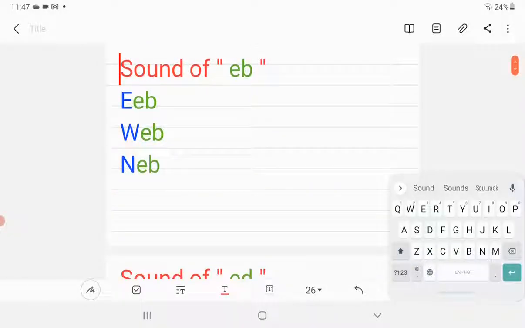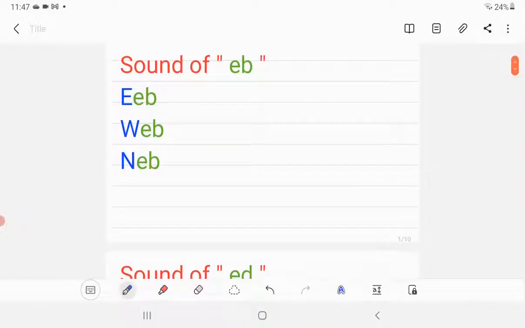Let's move to the next sound, that is sound of E and B. It becomes ebb. Repeat after me. Ebb. Ebb. First word is ab. Ab. Wab. Wab. Neb. Neb.